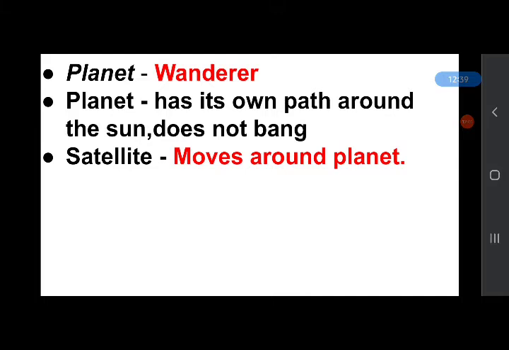So the word planet means wanderer. Wanderer means a person who roams around. And each planet has its own path around the sun. Thus, they do not bang. And most planets have satellites or moons that move around them. Satellites are objects which move around a bigger object. For example, Earth's satellite is the moon.